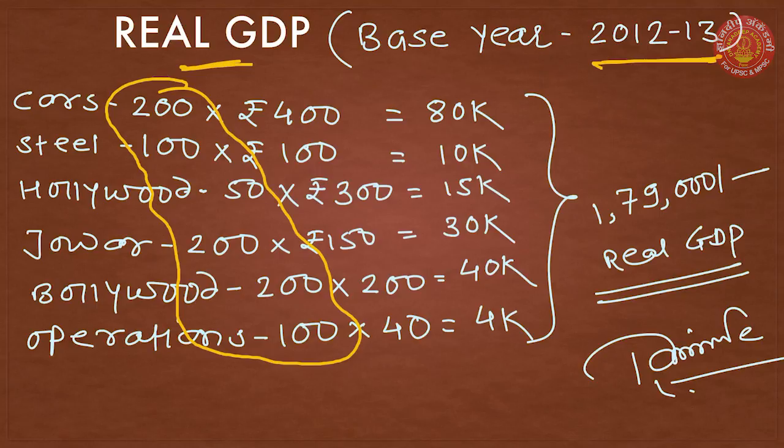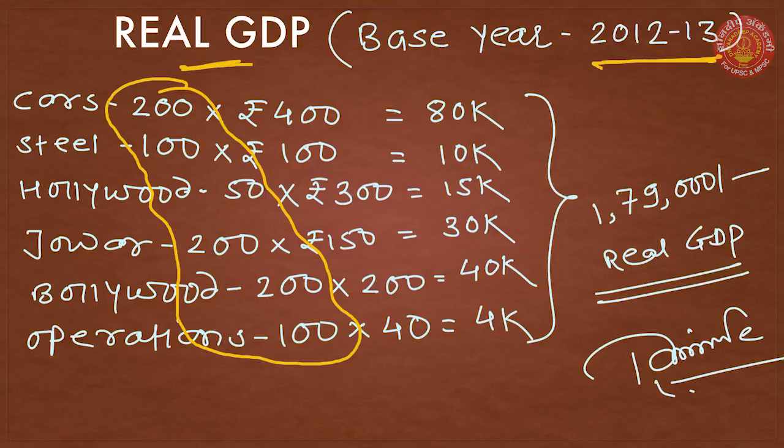In 2020 a car cost 1000 rupees, in 2012-13 it cost 400 rupees. Steel cost 100 rupees. Hollywood movies earned 300 rupees. Jowar cost 150 only. So the prices were stable and they were lower.